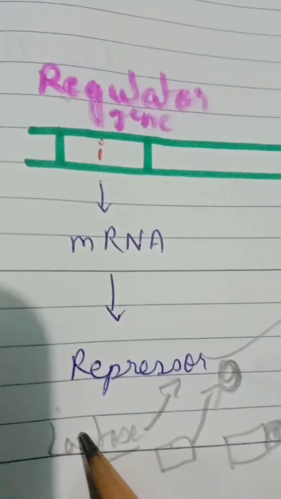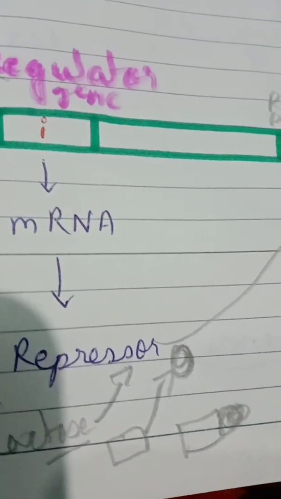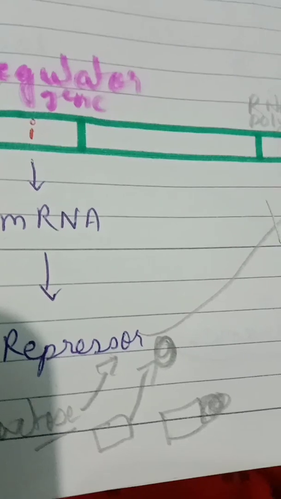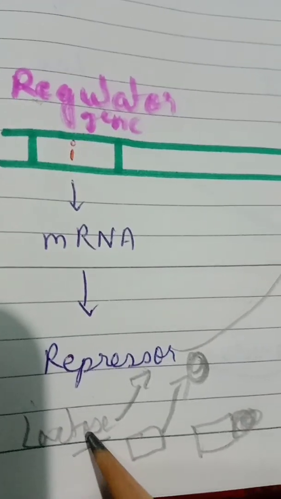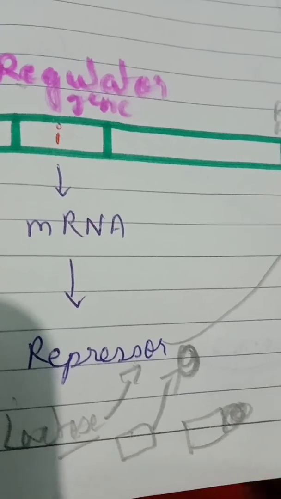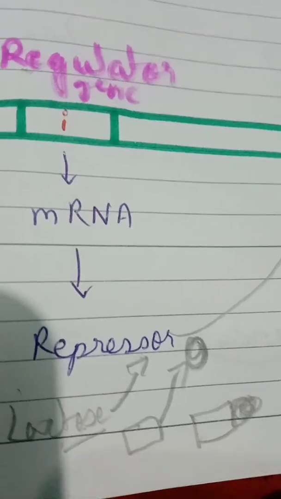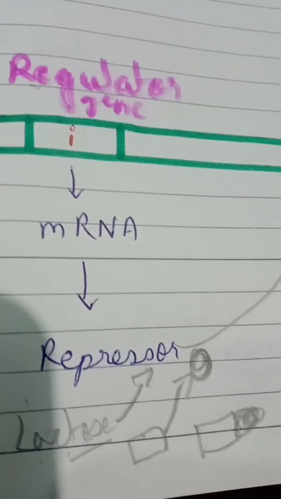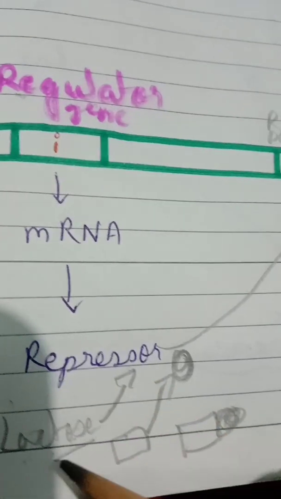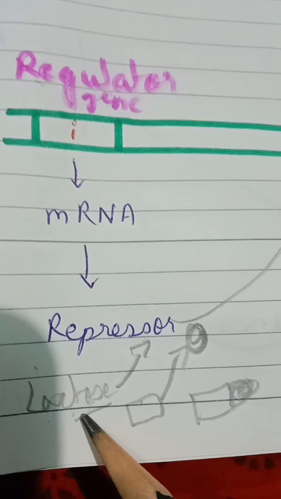So transcription happens, three enzymes are produced, and this helps in the breakdown of lactose into glucose and galactose. This is what induction is: after adding lactose, we are inducing the proper functioning of these three enzymes for the breakdown of lactose. Hope you understood.